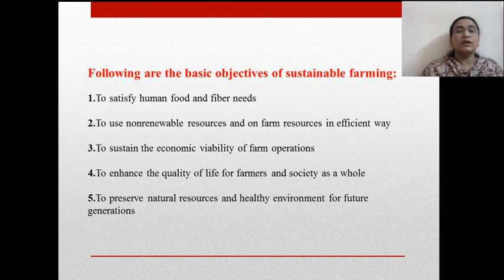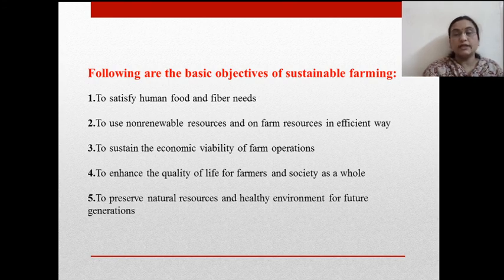Now, which basic objectives should be followed for sustainable farming? First is to satisfy human food and fiber needs, to use non-renewable resources and on-farm resources in efficient ways, to sustain the economic viability of farm operations, and to enhance the quality of life for farmers and society as a whole, to preserve natural resources and healthy environment for future generations.